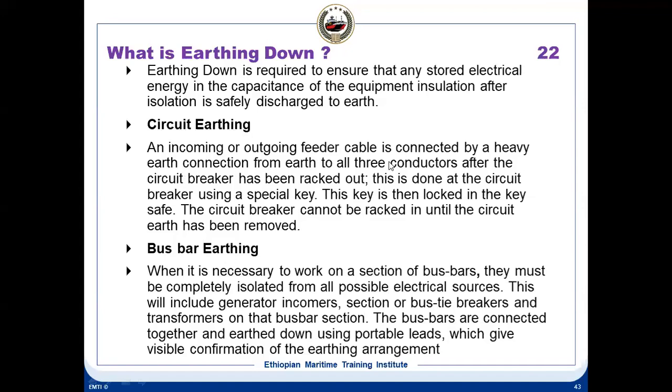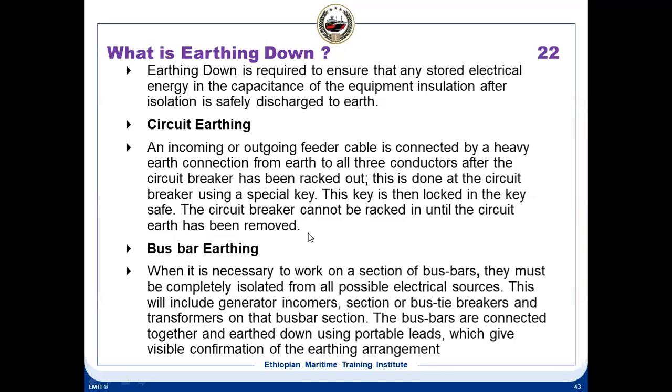An incoming or outgoing feeder cable is connected by heavy earth connections from the earth to all three conductors after the circuit breaker has been racked out. So you can only apply the earth when the circuit breaker is racked out, meaning it is taken out. This is done at the circuit breaker using a special key, and this key is locked in the key safe. First you make sure the breaker is fully open, then you use the handle to bring the breaker out, close the earthing switch, and when there is a locking key, lock the key.